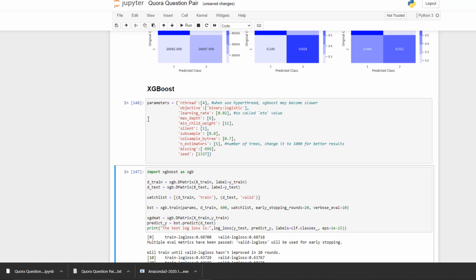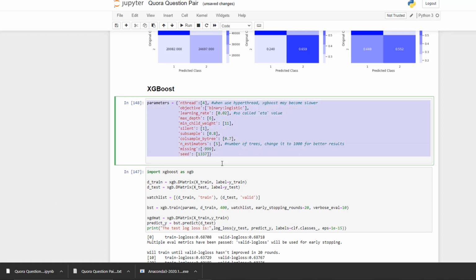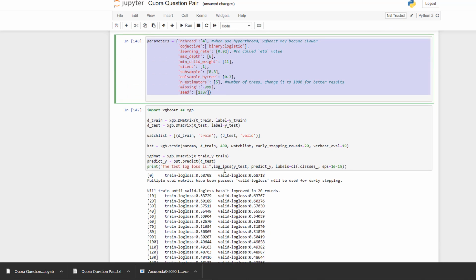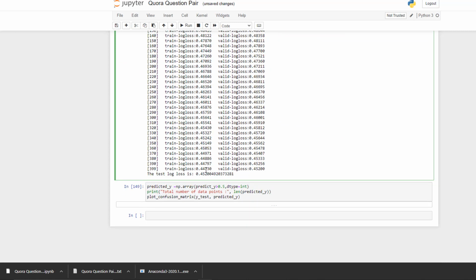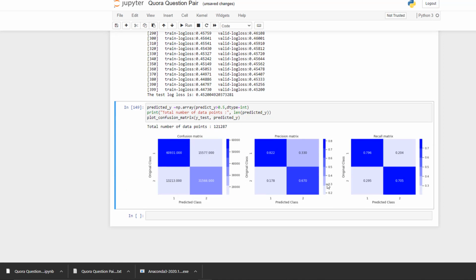Then coming up to our XGBoost model, here are some of the hyperparameters that we are basically going to use for it. And when we use this XGBoost model, we can see that the log loss is basically 0.45, which is one of the best log losses in all the machine learning models that we have used. And let's see the confusion matrix. So here is the confusion matrix for the XGBoost model. Finally, we have concluded this video by seeing that this XGBoost model is going to be one of the best models that we can use for this problem.